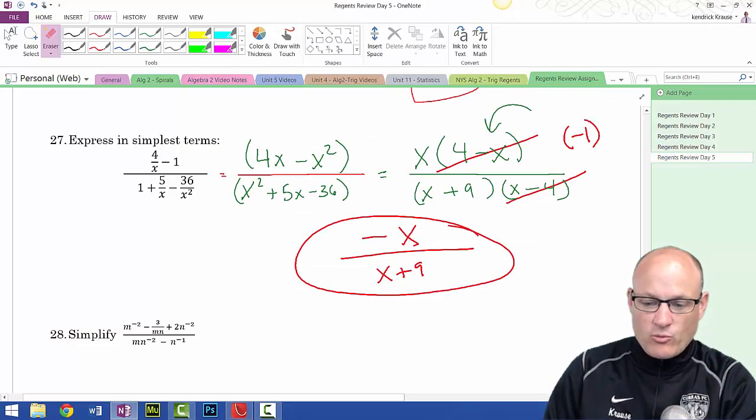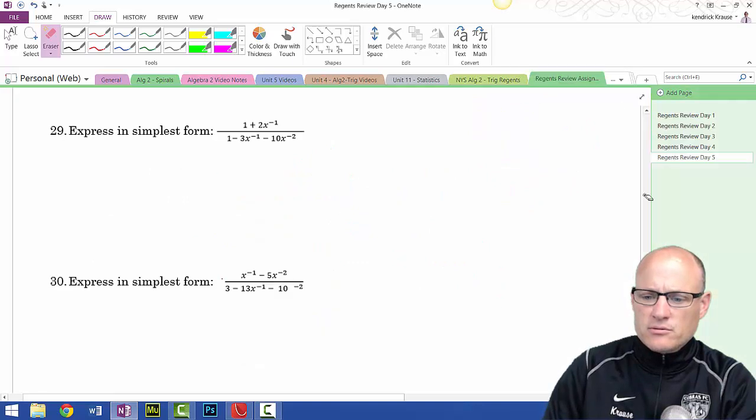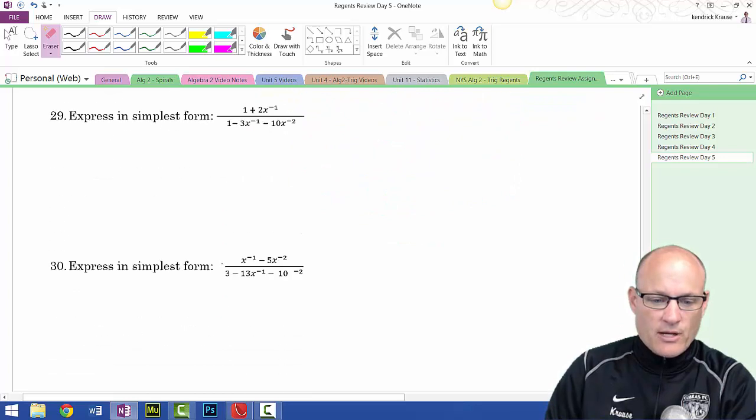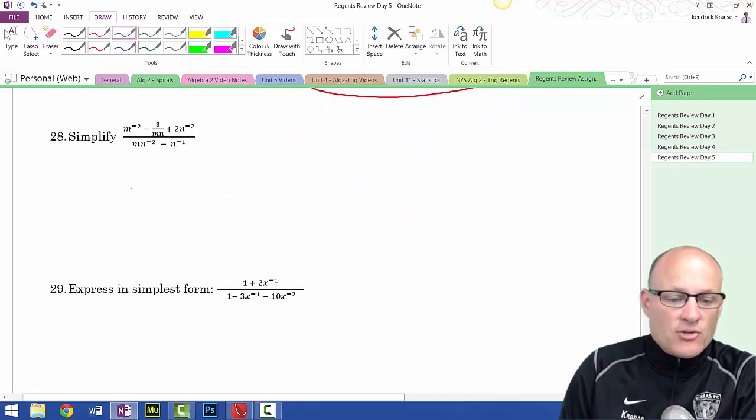Couple more problems. 2 more problems, kids, and we are... Oh, wait. We're on the last problem? Hold on. I don't believe we're on the last problem. Okay, 3 more problems. 3 more problems. And this one is going to be a beast. So let's see what we get here.